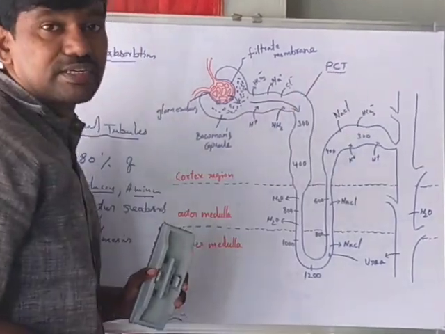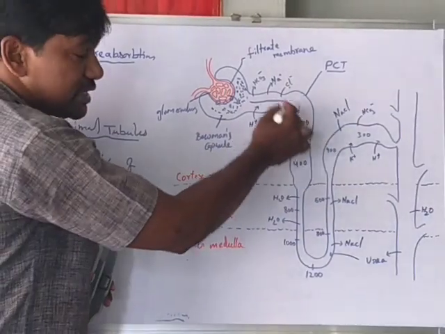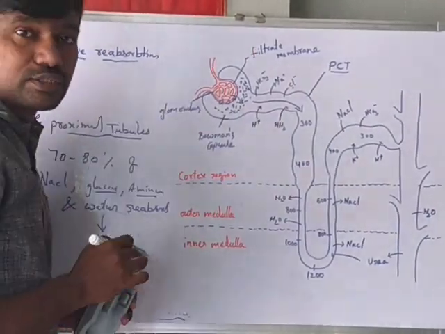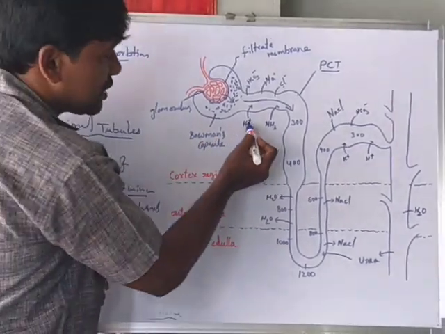This generally occurs in the PCT, the proximal convoluted tubule. While reabsorption takes place in the PCT, tubular secretion also occurs. So what happens in tubular secretion here?